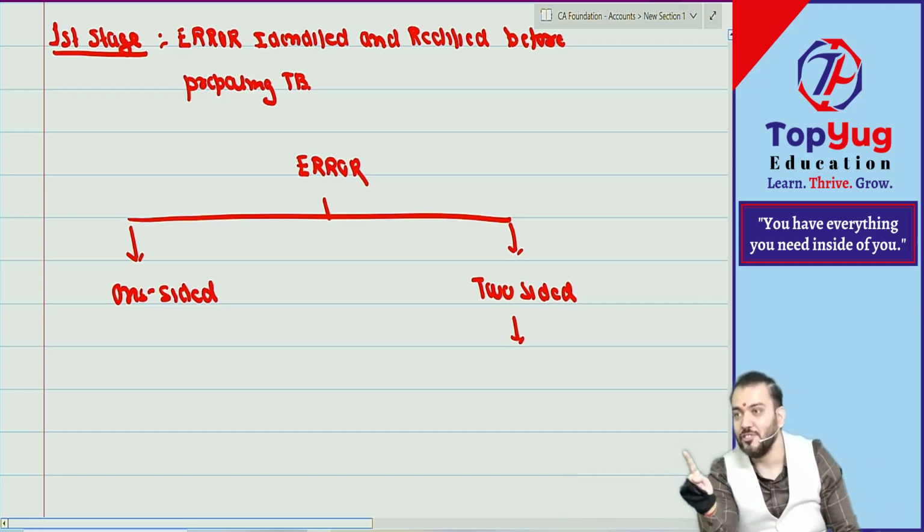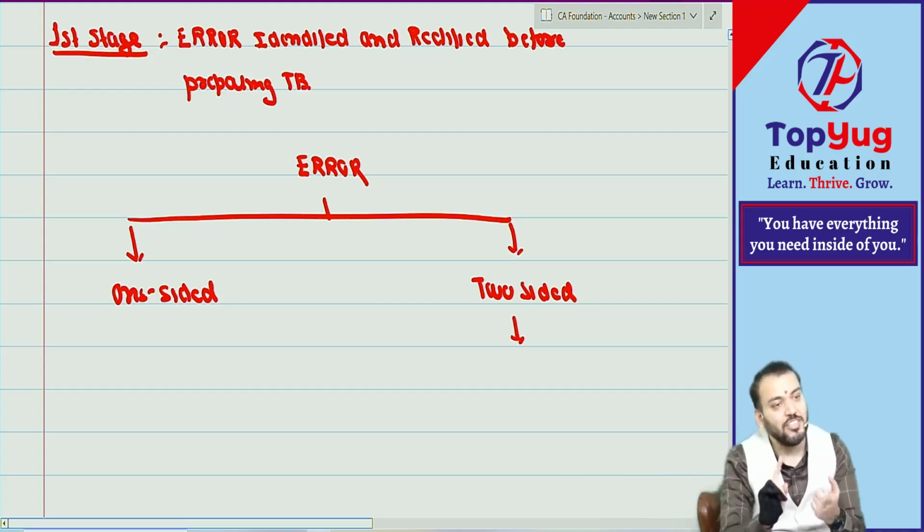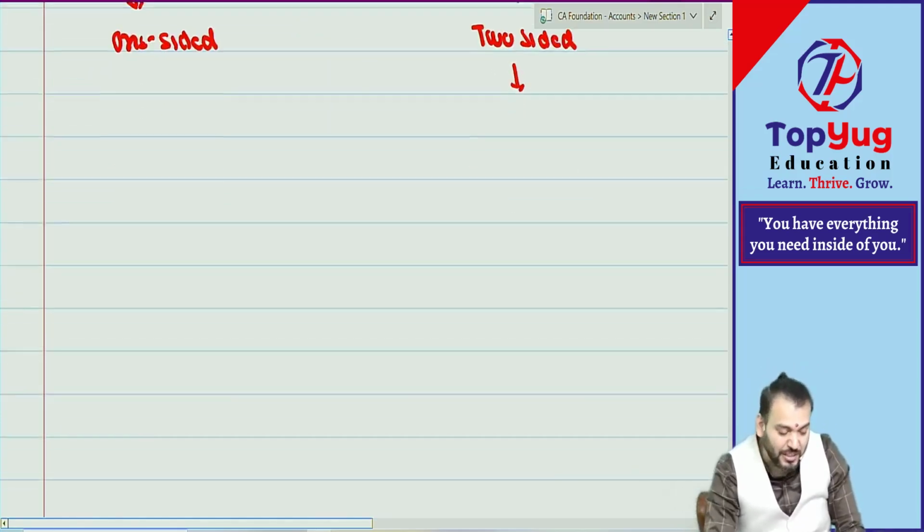This is one question in MCQ, true or false. You will be confused. Correct? Any rectification entry of whatever nature goes in journal proper. Understood? Correct. So for two-sided, can I say we will pass one journal entry?